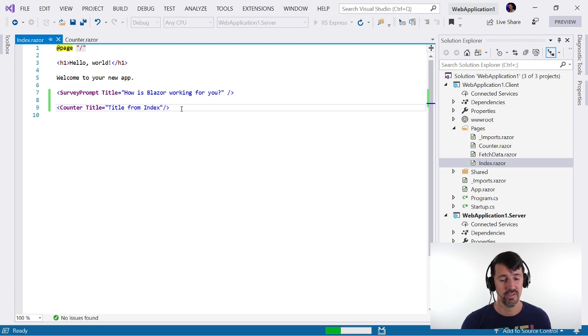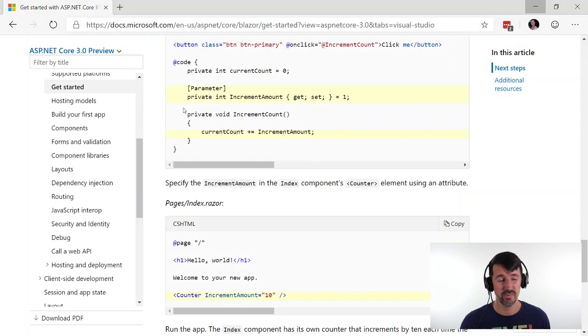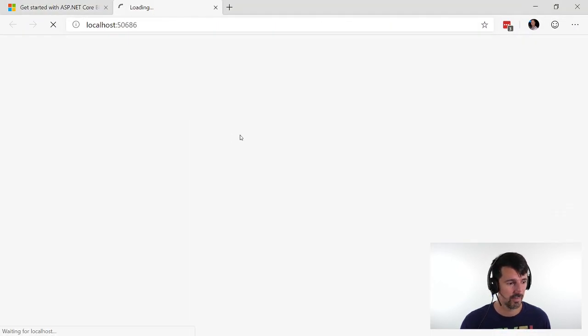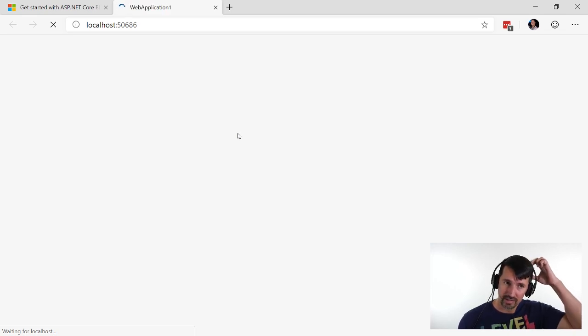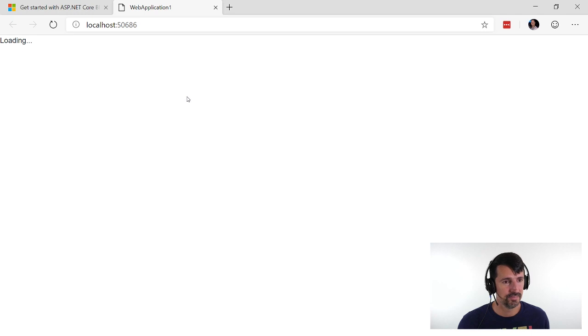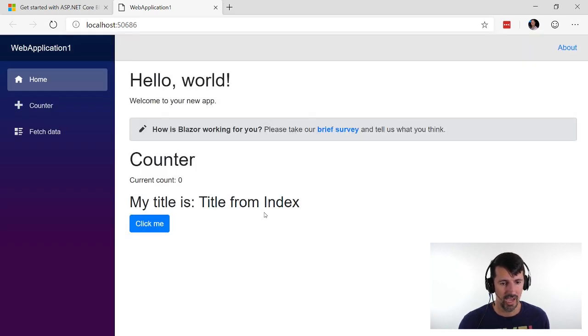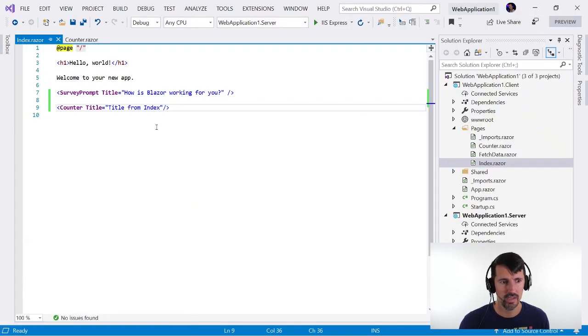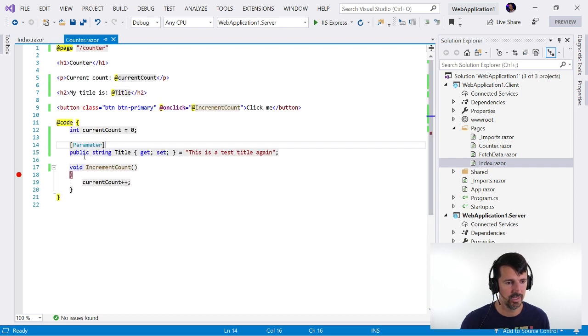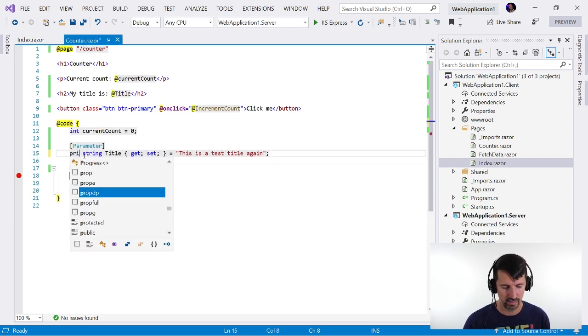Actually, this is pretty cool. If we can get hot reload in there, holy cow, this would be pretty cool. And maybe some design time experience. That might be kind of nice. Yeah, Dan, everything is good in theory. Okay, so this is loading. Title from index. Sweet.